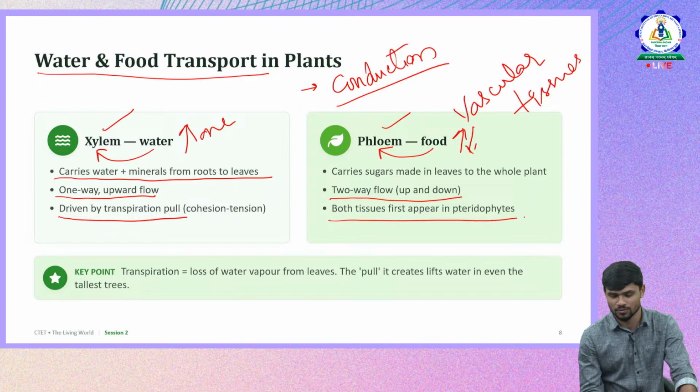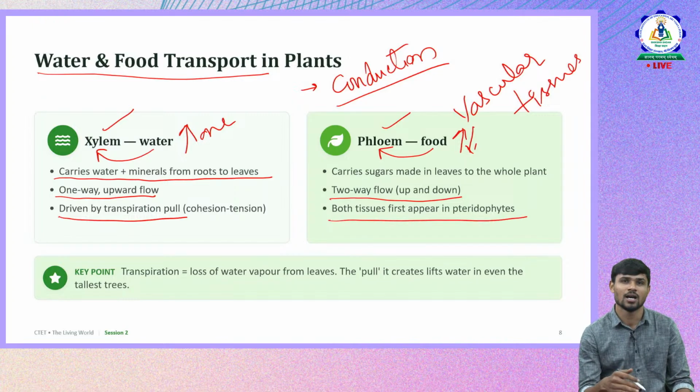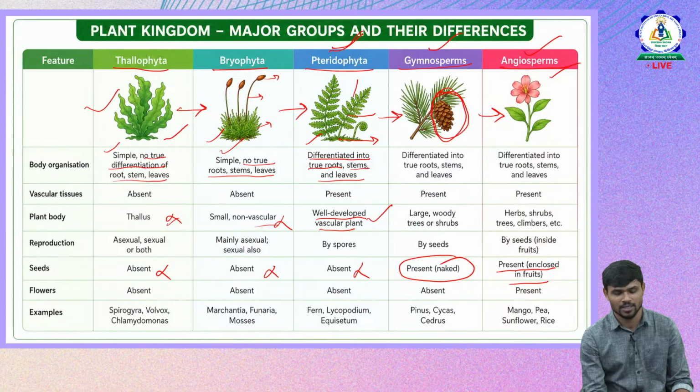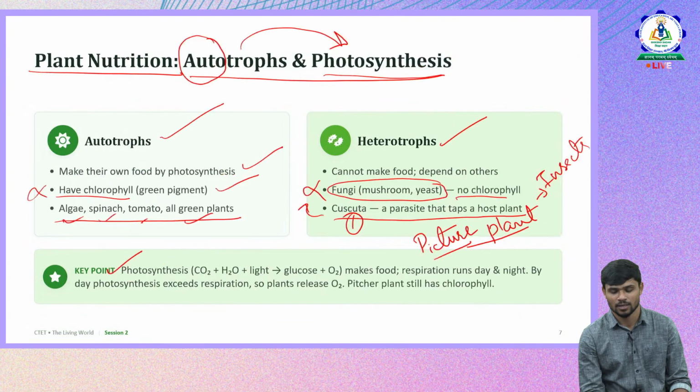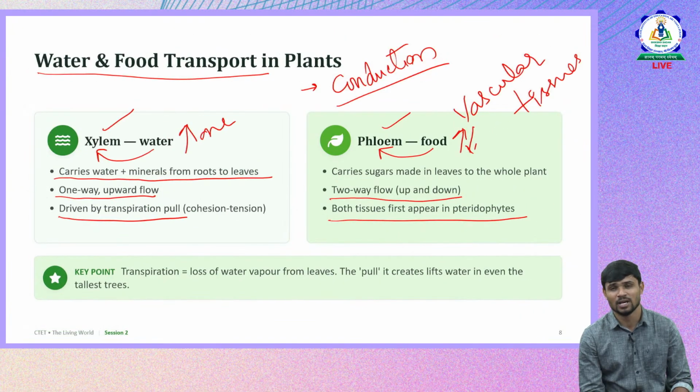So both tissues first appear in pteridophytes. These vascular tissues first appeared in what kind of plants? They appeared in pteridophytes. When we saw all types of plants, if we go back, Thallophyta, Bryophyta, Pteridophyta. Pteridophyta is the first advanced plant where the vascular bundles or vascular tissues are seen for proper transportation of materials.